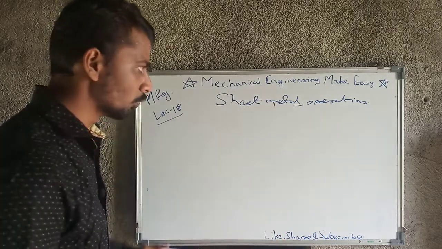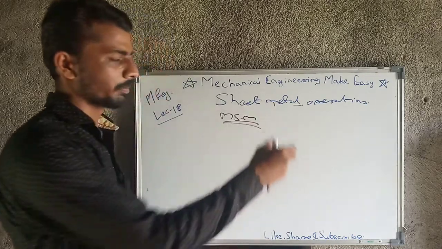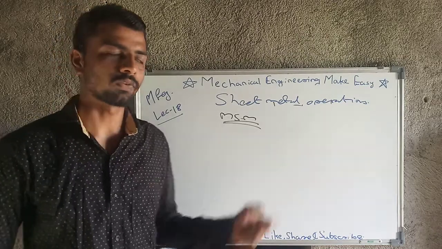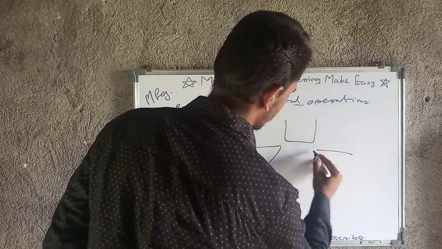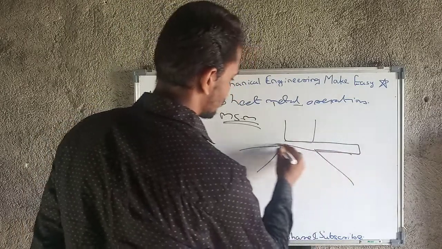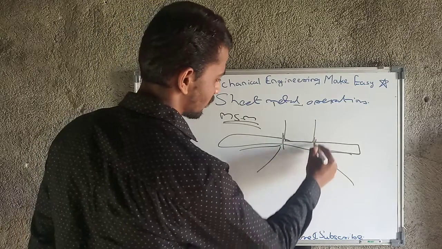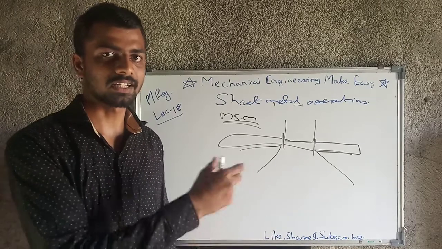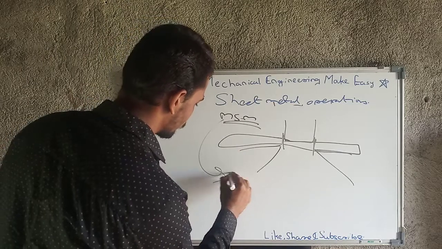Then we will move towards the mechanism. Which mechanism do we use for sheet metal operations? As you have seen, every cutting operation has one punch and one die. So this is the punch, this is the die. If the workpiece is placed here, that workpiece will feel some action here and here. On these two planes the cutting action will happen, and that cutting action happens because of the shearing and tearing mechanism. So which mechanism are we going to use?